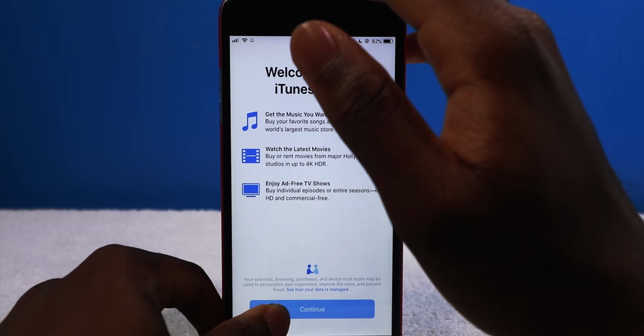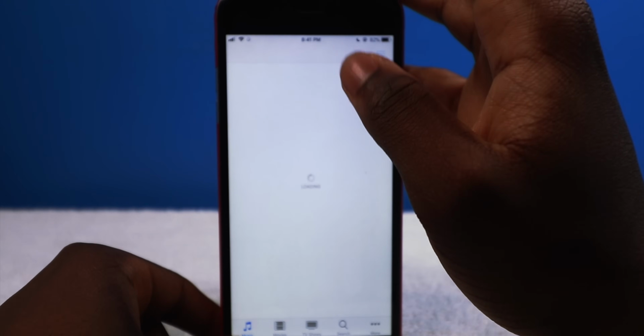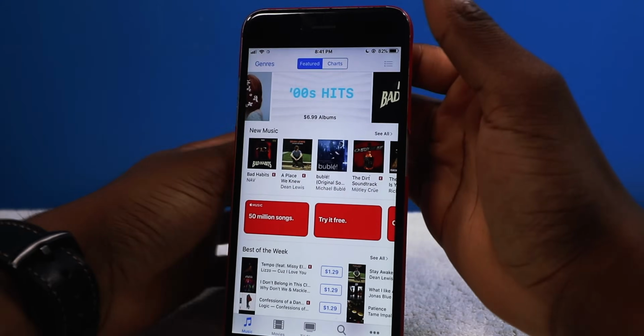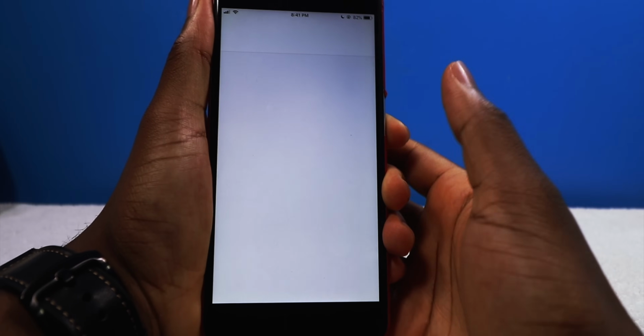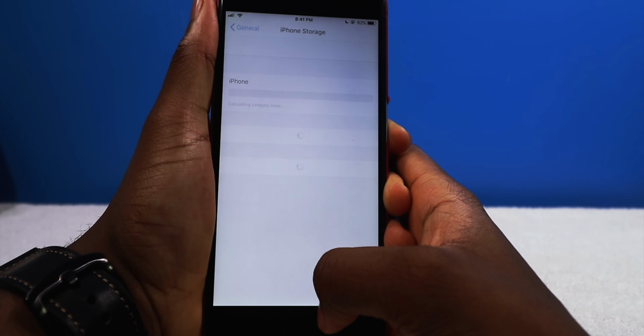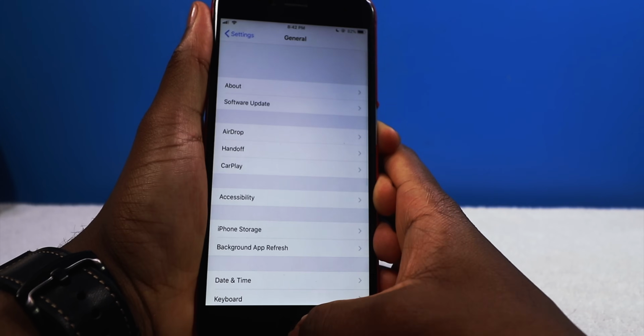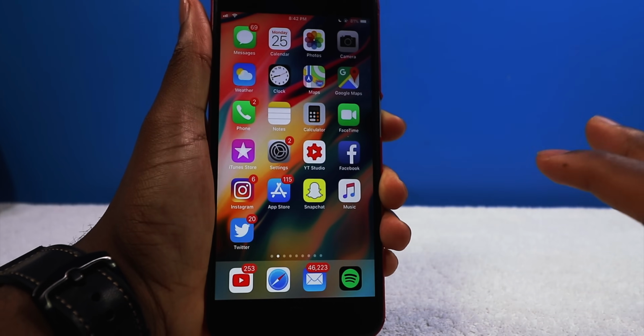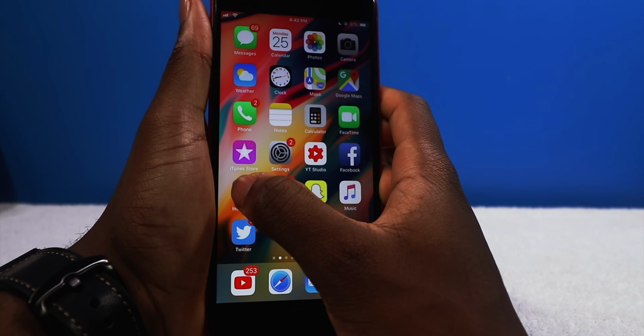iTunes is taking a bit of time. This thing keeps on falling back. Settings, we were just there. So, okay. Loads right up. There we go. Alright, so now let's test out the third-party applications. So let's launch up Instagram.